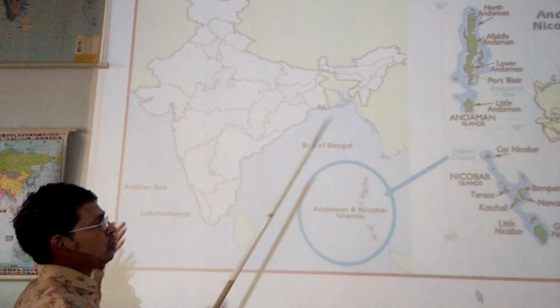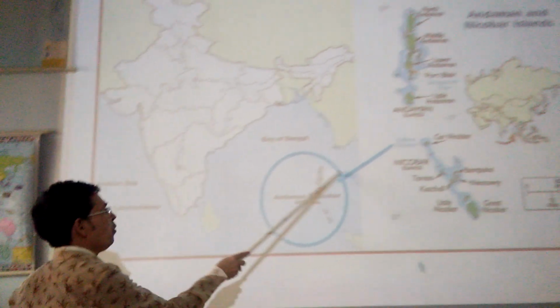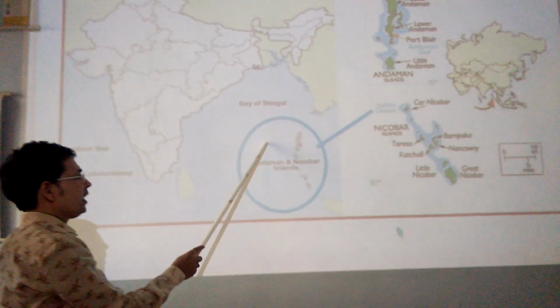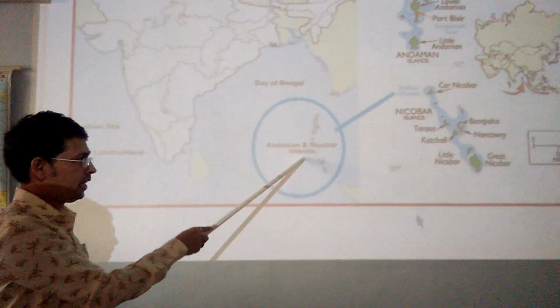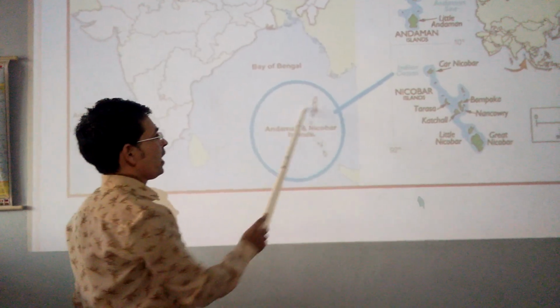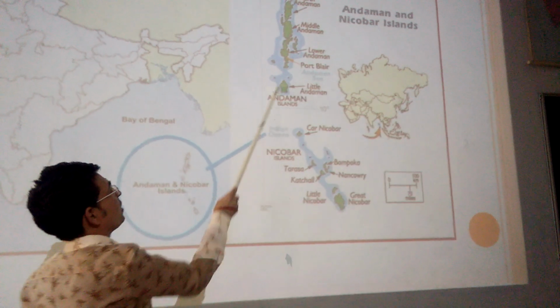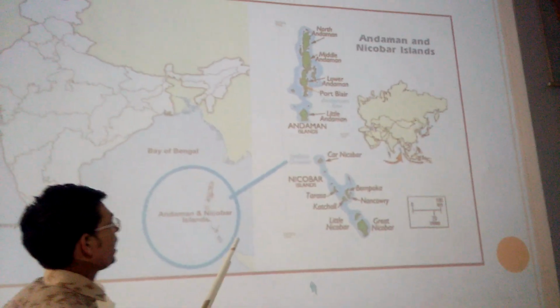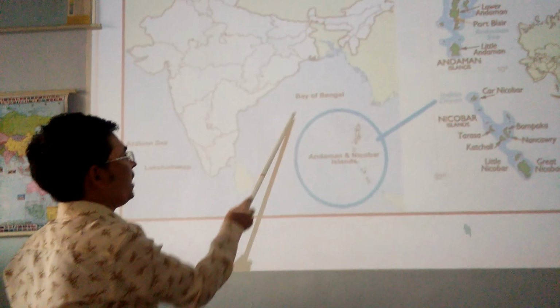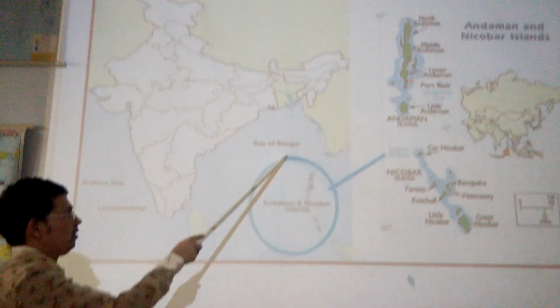Andaman and Nicobar Islands. So where are they? This blue circle is talking about the Andaman and Nicobar here, and expanding to this shows that these are the islands. Andaman and Nicobar Islands, they are in the Bay of Bengal.